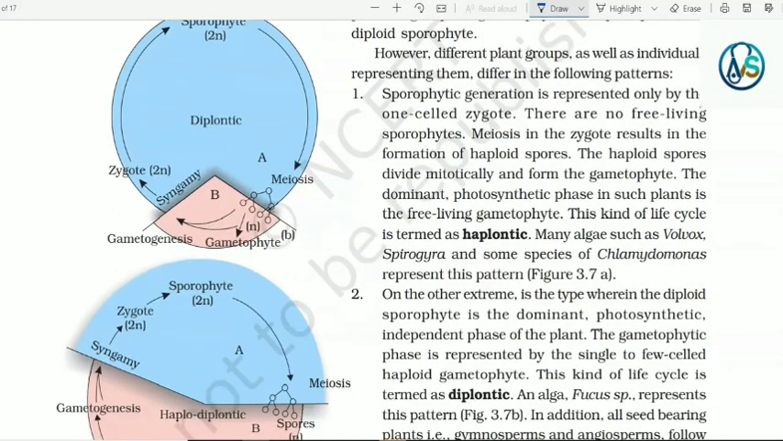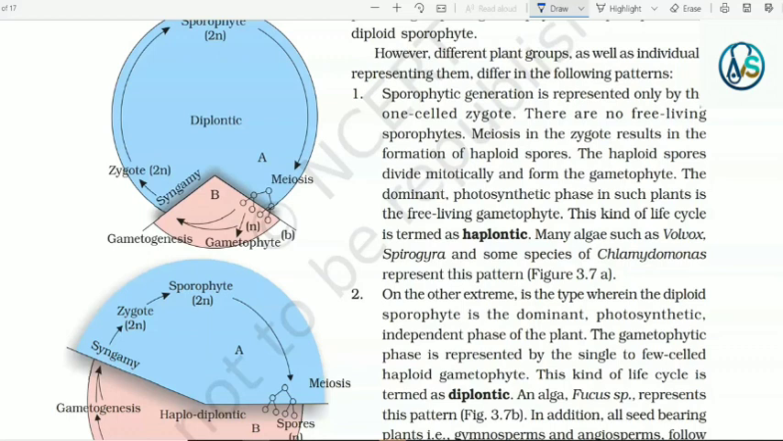Number 1. Sporophytic generation is represented only by the one-celled zygote. There are no free-living sporophytes. Meiosis in the zygote results in the formation of haploid spores. The haploid spores divide mitotically and form the gametophyte. The dominant photosynthetic phase in such plants is the free-living gametophyte. This kind of life cycle is termed haplontic.